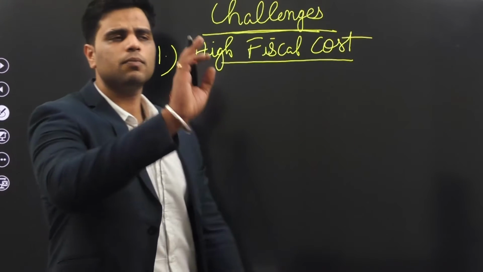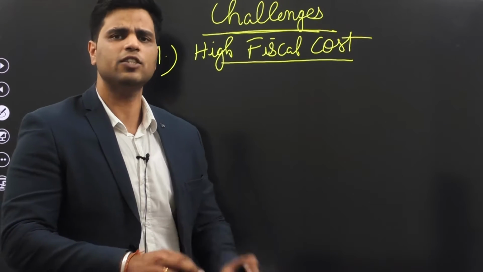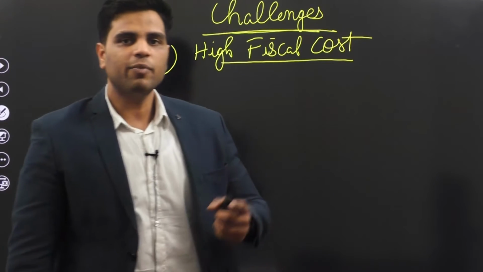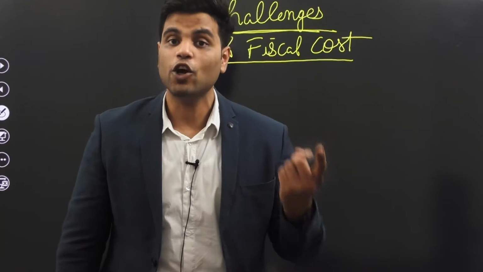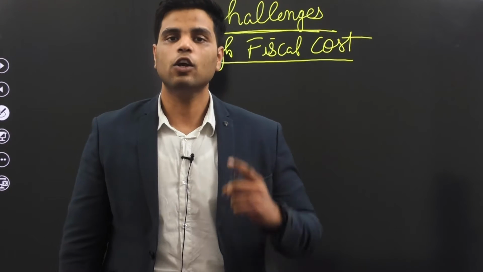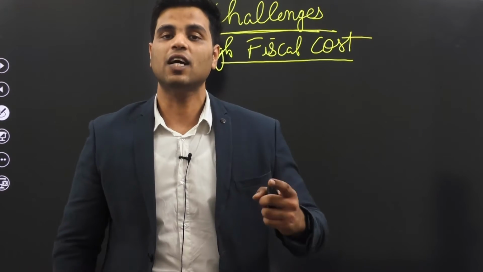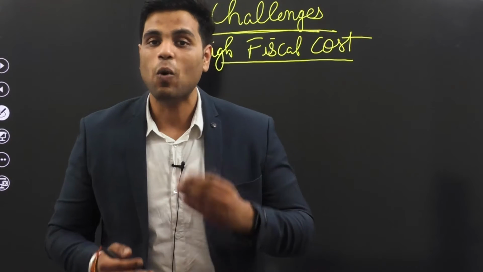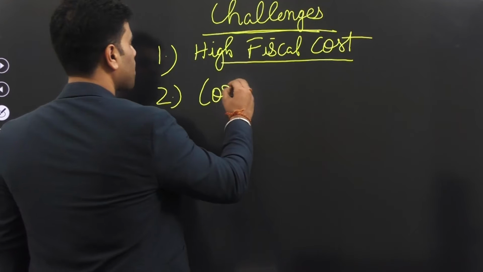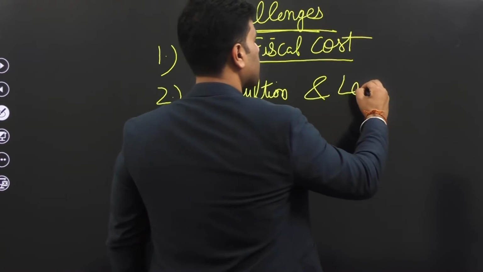But government is not against bearing this fiscal cost. Government is comfortable bearing this fiscal cost. The problem comes when government is spending so much money, yet food security is not being ensured. What I mean by that is, government is spending crores and crores of rupees, but that money is not reaching people. And why is it not reaching people? Because of corruption. Because of leakages.